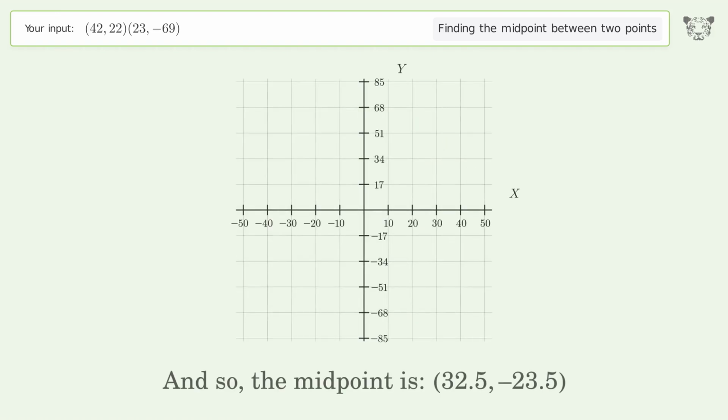And so, the midpoint is 32.5, negative 23.5.